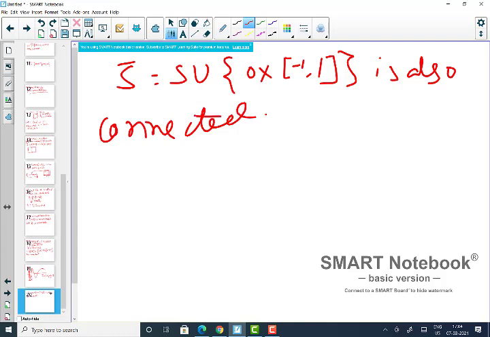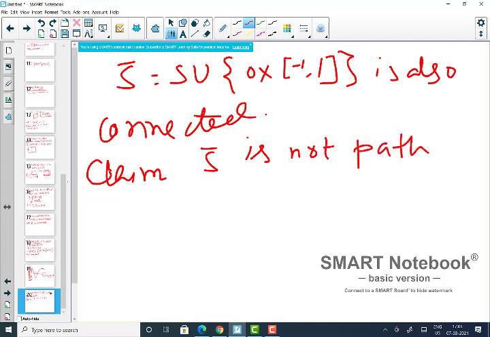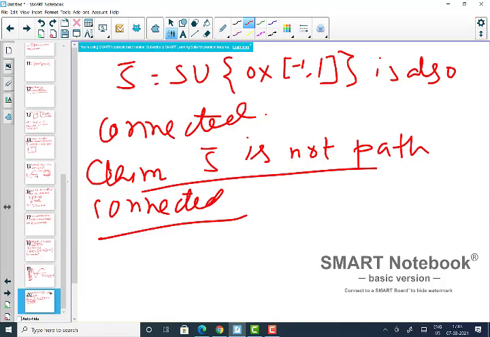Okay. Now I will claim that this is not path connected. This is my claim: S bar is not path connected. So how do you prove this kind of statement? Again by the method of contradiction. Suppose you assume that this is path connected, and then you find a contradiction, and then you are done.